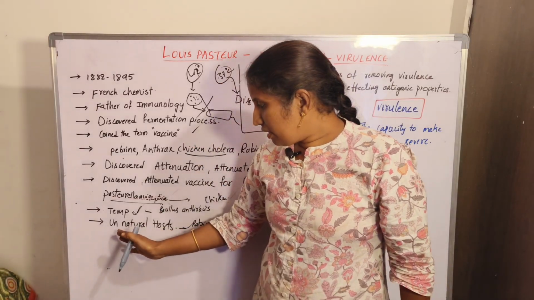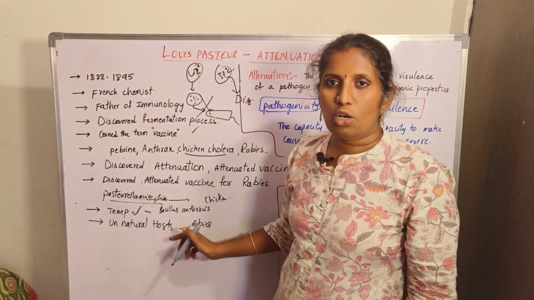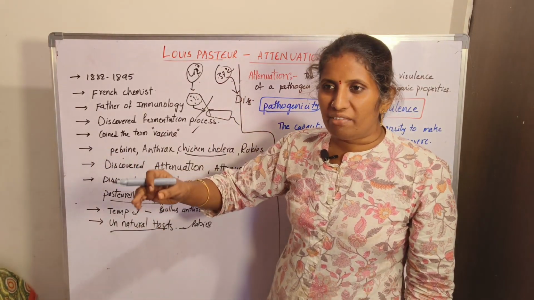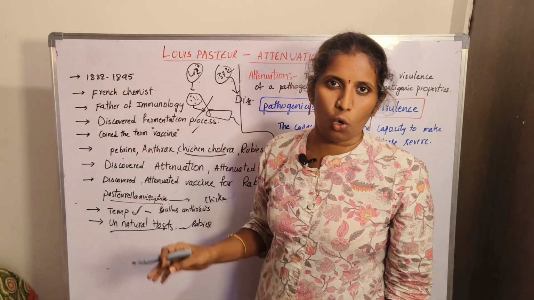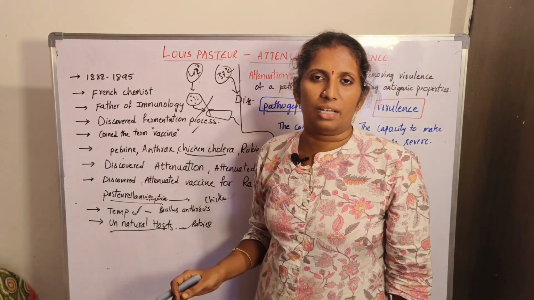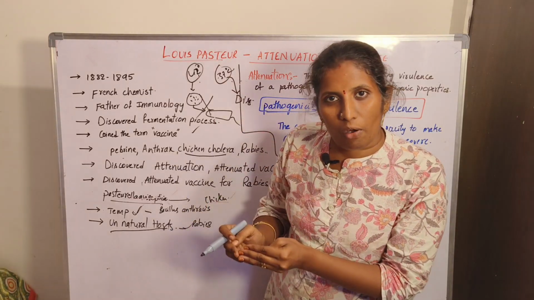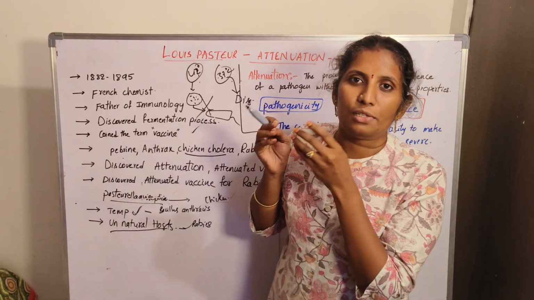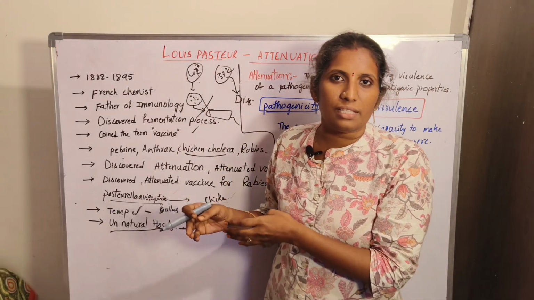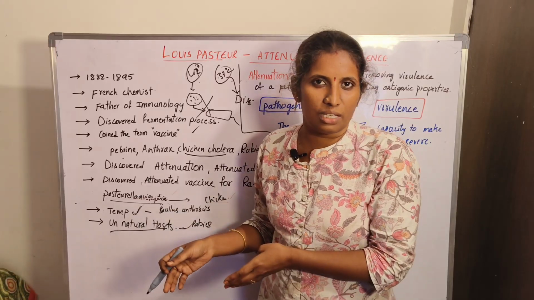The next one is introducing the pathogen into the unnatural host. The name itself carries the meaning. For every pathogen there will be some natural host. For the smallpox virus, human beings are the natural host. So what he did, he introduced the smallpox virus into the cow and the rabies virus into the rabbit. By doing these things, those viruses lost their virulence, their disease causing capacity.